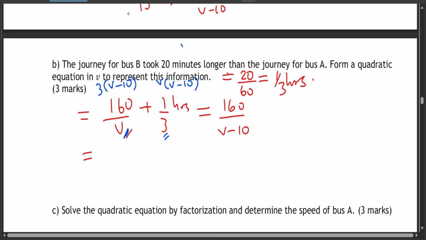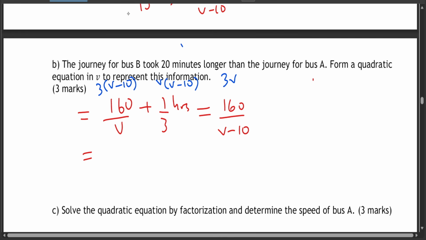So which is this and this. And for the second one, because this is v minus 10, you're going to multiply by the denominators of this, which is v times 3, or 3v. Okay, so the denominators will get cancelled, so you won't need them at the end of the day.